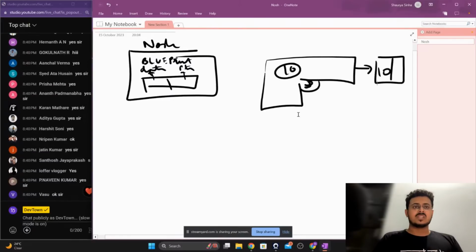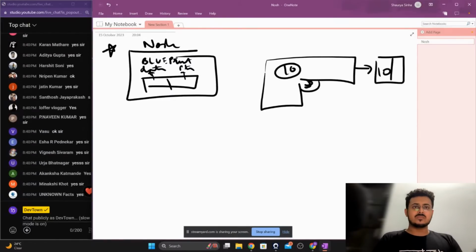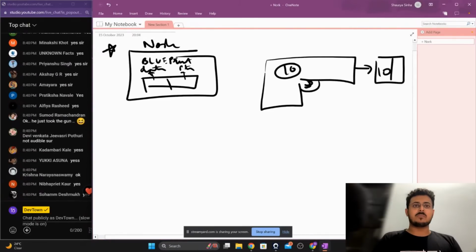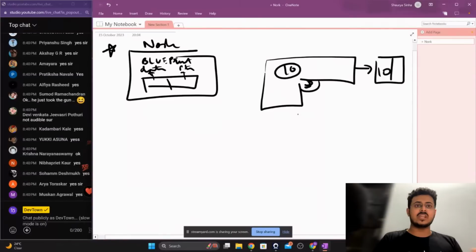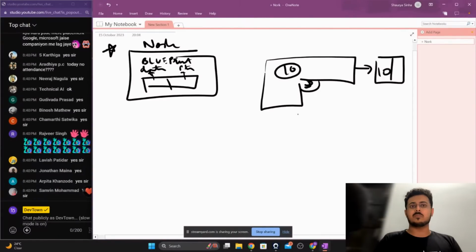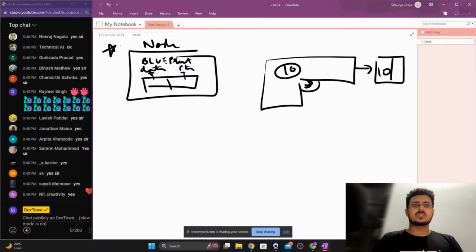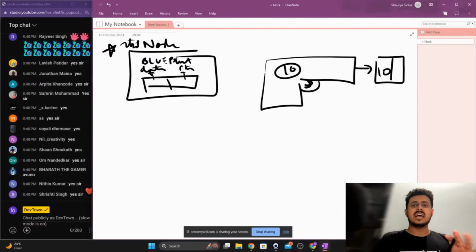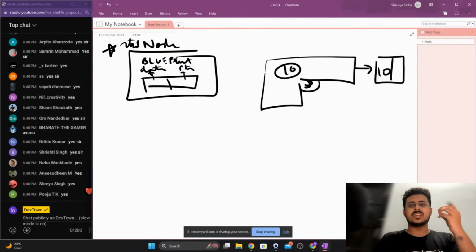So right over here, we are having a blueprint. This blueprint helps you create a particular node. It tells you that this is how the node is going to be created. You are going to have a data and you are going to have a pointer. This blueprint is called struct node. It gives you a blueprint on how to create the node.